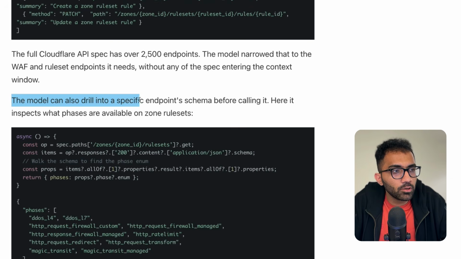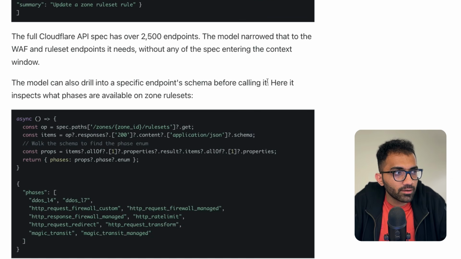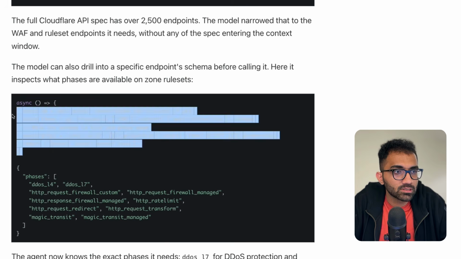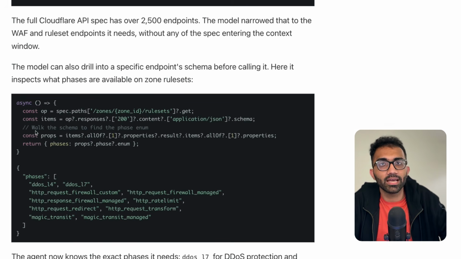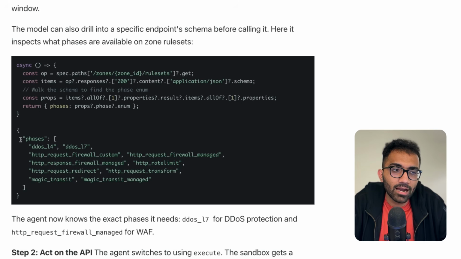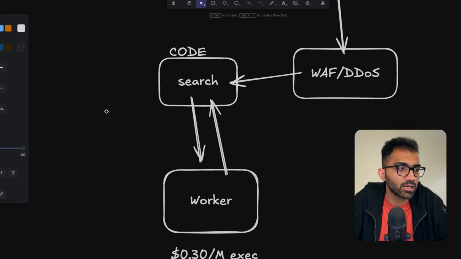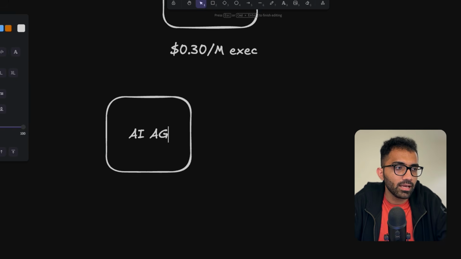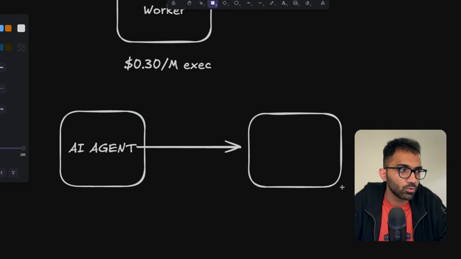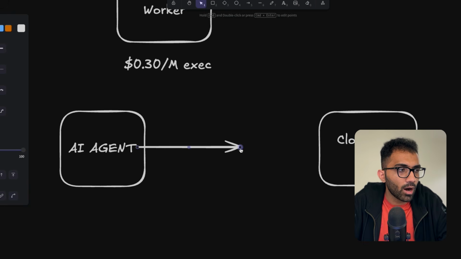The model can also drill into a specific endpoint schema before calling it. Here it inspects what phrases are available on zone rule sets, right? So what it can do is keep on writing this code again and again, and it will keep on executing it, and the server will keep on returning the JSON, right? So what Cloudflare has effectively done is given your AI agent the ability to talk to the API over here via code, right?